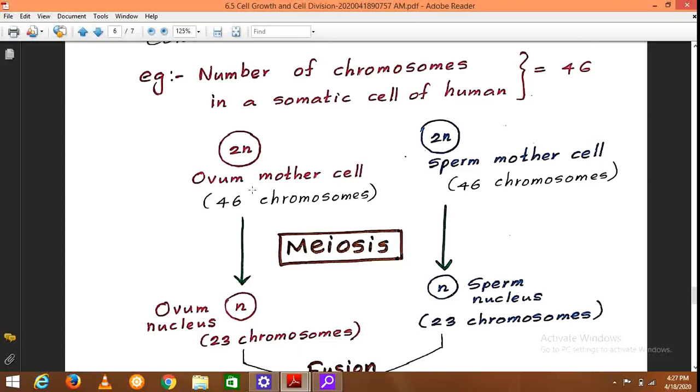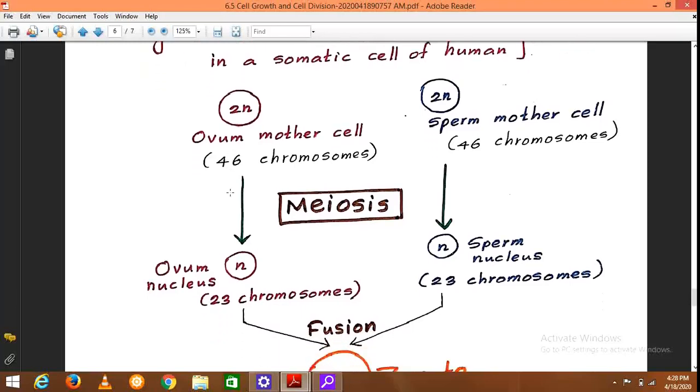Therefore, the number of chromosomes should be kept constant from generation to generation. Therefore, meiosis is very important during gamete formation.